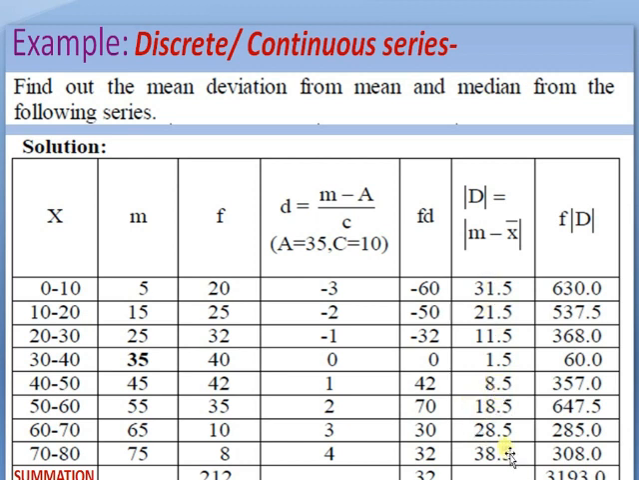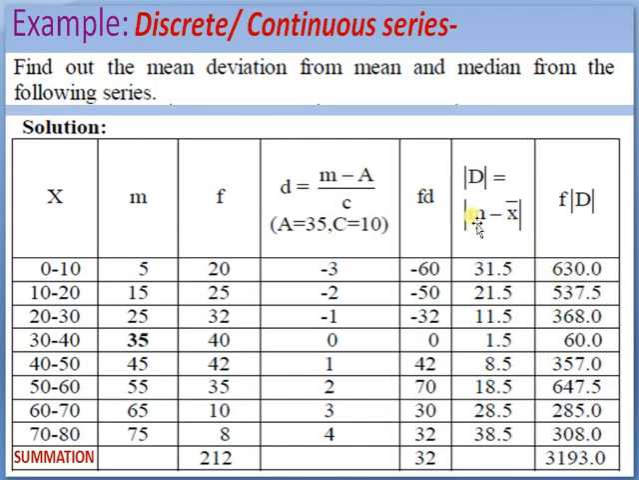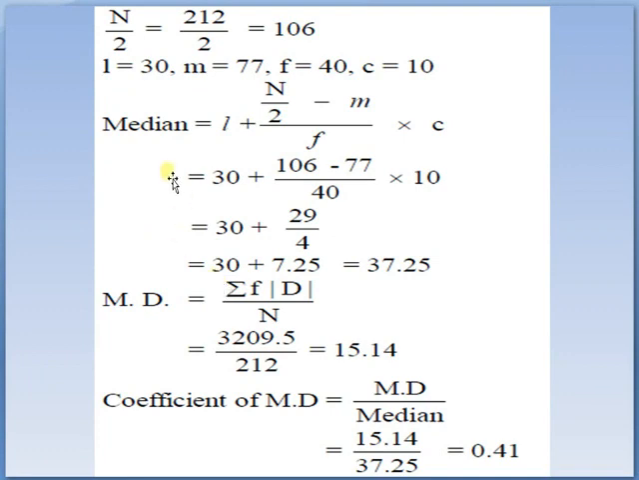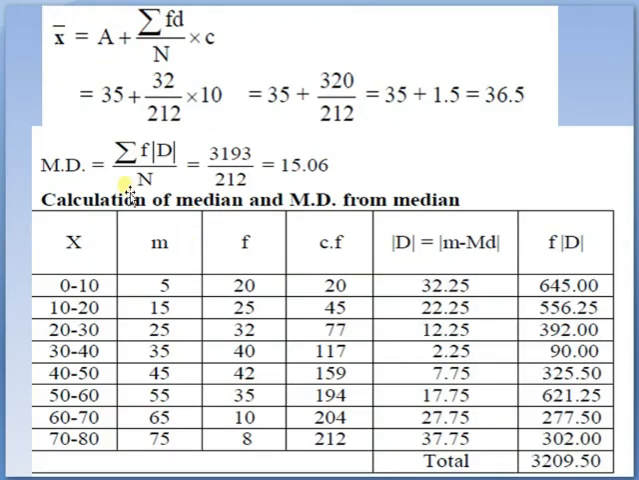15 minus 36.5, that is mean. 15 minus 36.5 is 21.5, with the minus sign it becomes positive. It is also minus 11.5, it becomes positive. Minus 1.5 becomes positive, and this is 8.5, 18.5. These are all the values of mod m minus x bar. This is summation of fd.